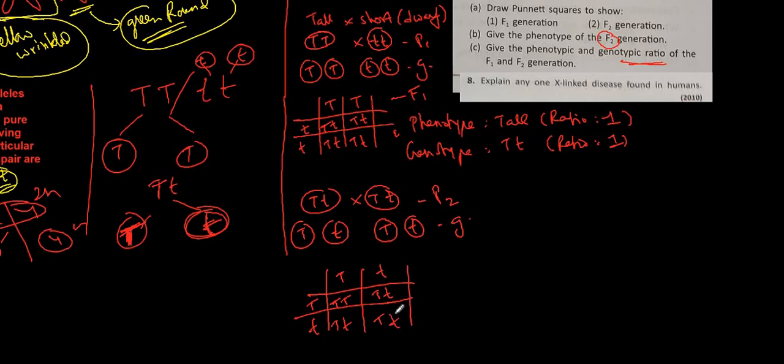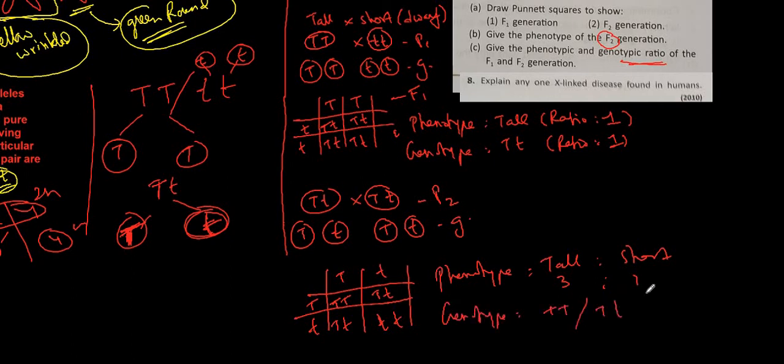Here capital T small t, here small t. So here you got the phenotype tall and short. So here you got 3:1. And the genotype you got capital T capital T, capital T small t, and small t small t. So here you got 1, here you got 2, and here you got 1. This is the thing, and which generation is this? This one is the F2 generation. So I hope you understood this question number 7.